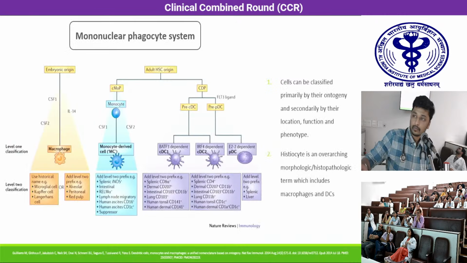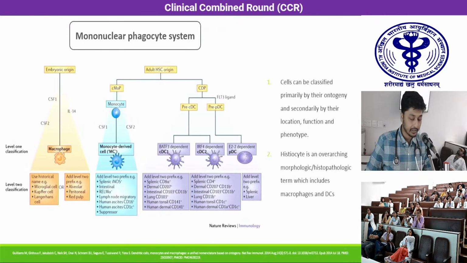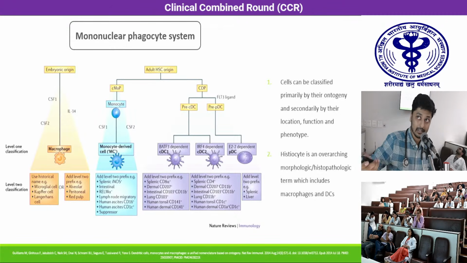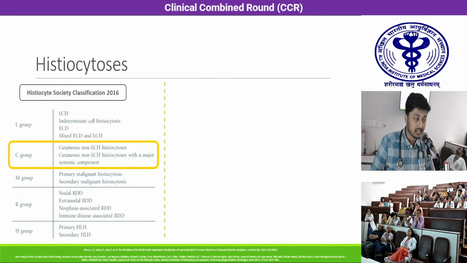Histiocyte is another term, an overarching morphological or histopathological term which includes macrophages as well as dendritic cells. So histiocytosis is a broad group of disorders which has 2 broad classifications. One is the Histiocyte Society classification of 2016, which classifies these disorders into 5 groups: L, C, M, R, and H. The L group contains Langerhans cell histiocytosis and non-LCH disorders like Erdheim-Chester disease as well.